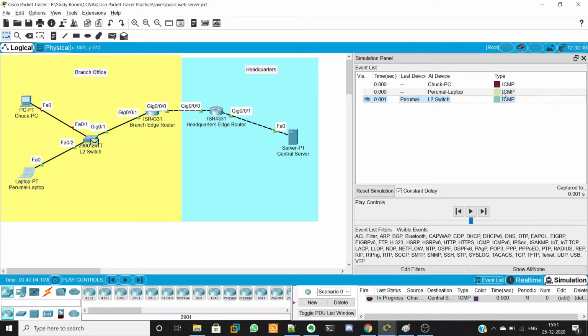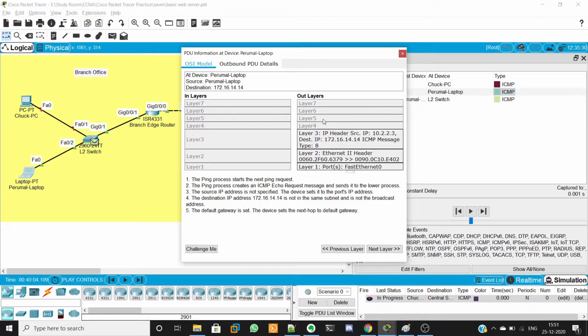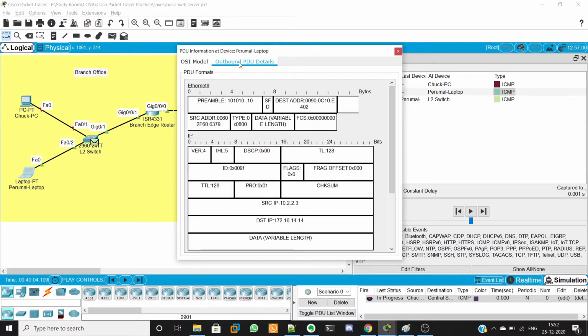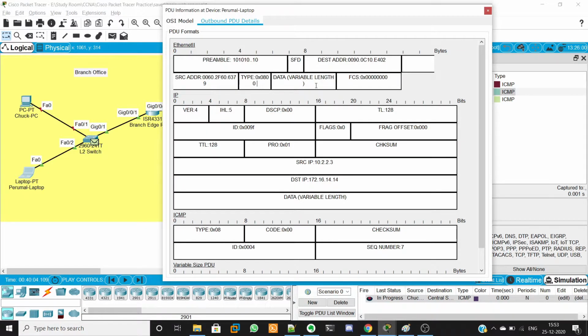First, let me check the ICMP packet prepared in my machine, which is ready to leave the device. Here in this outbound packet, it has layer 3, layer 2 and layer 1 information through which it is transmitting the data. Let me check the PDU. PDU is nothing but the protocol data unit. In the PDU, it shows the format of the frame, the packet and the segment. It will be easy for us to know what is actually happening.